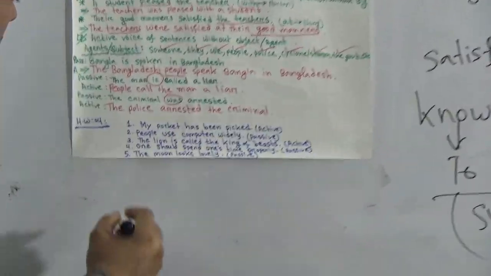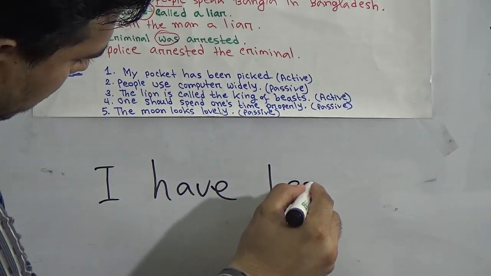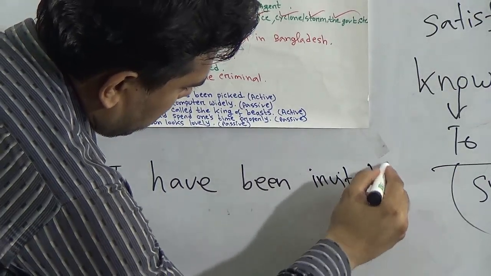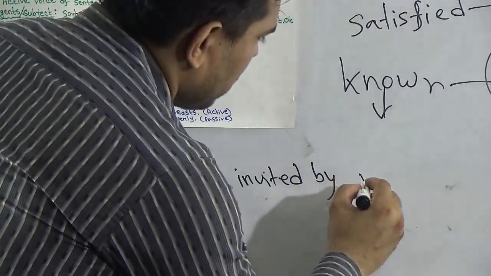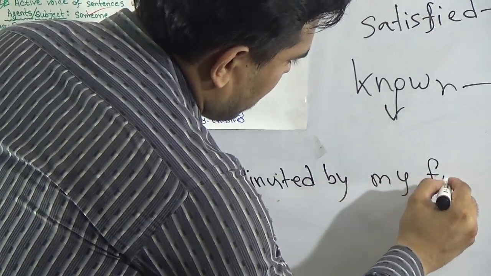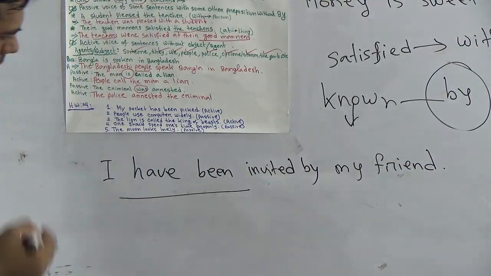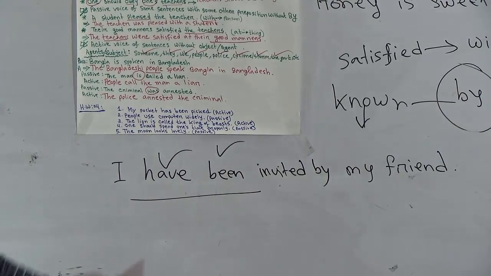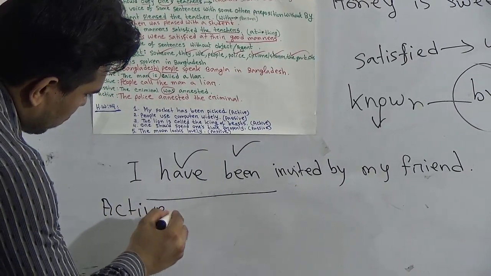But if it is given like this, I have been invited by my friends. Here there are two auxiliary verbs. One is have, another additional part is been. In this passive voice, now we will change into active. How will you do this?